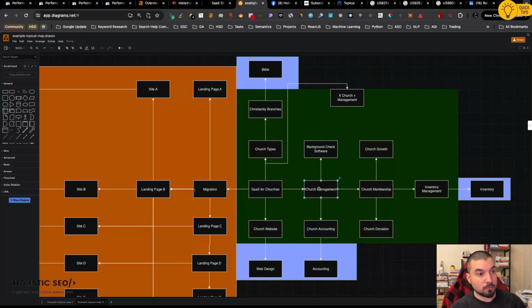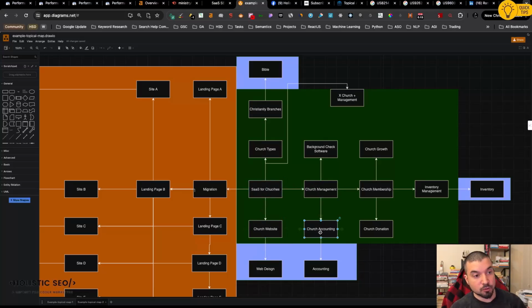So we go for church management, church membership, then inventory management. You should understand that inventory itself is in the outer section. You don't need to prioritize it or put that much weight on it. This is not a quality node. When you look at this green area, all of them are quality nodes, as I explained. Here too, we go for church website and web design, but we don't go for church website design. There is not that much search demand for it. That's why I go for this. It is connected to here too.